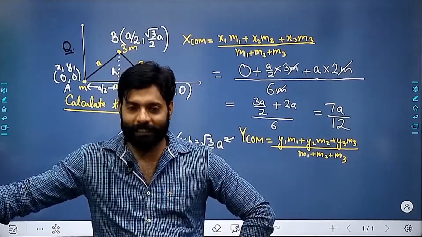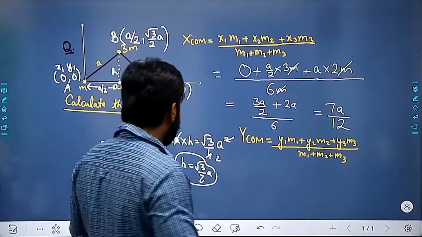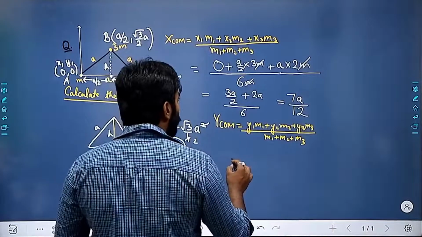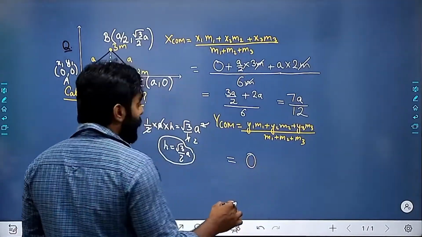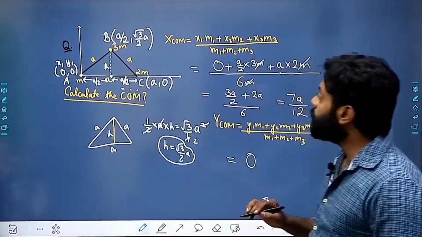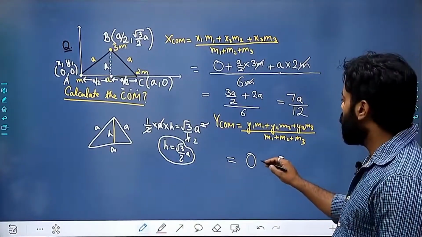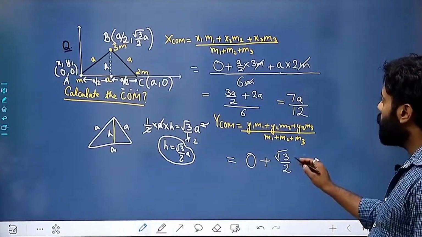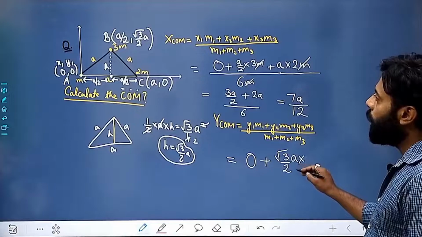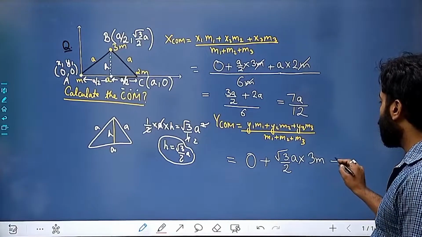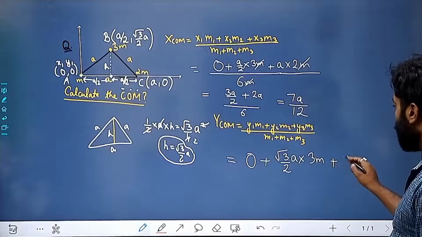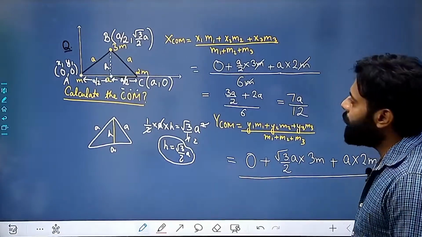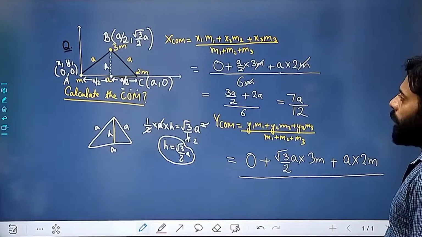Are you able to solve this? This is the point which is coming. And now let's move to the YCM. For YCM we have y1 as 0, y2 is root 3 by 2 a into m2 which is 3m, plus y3 is a into 2m, divided by 6m.